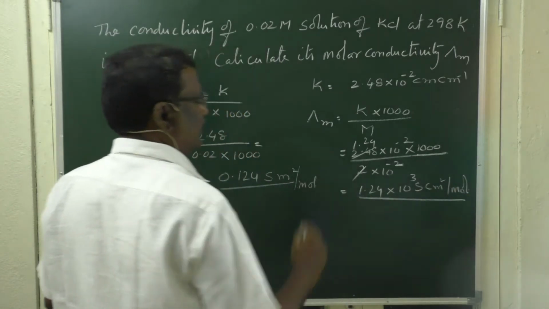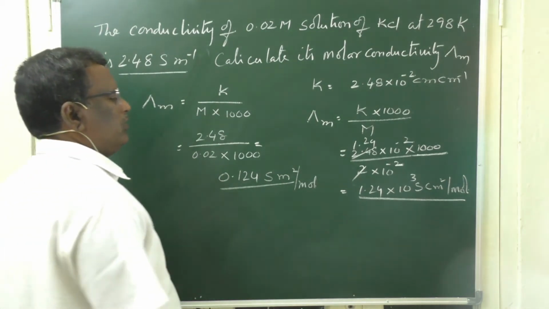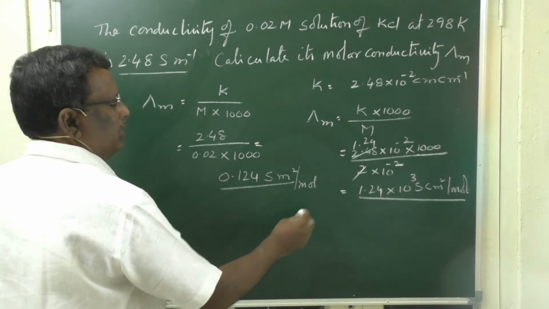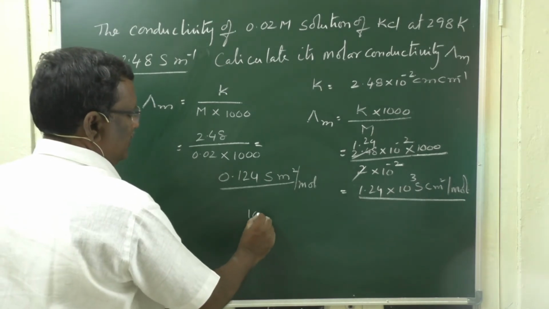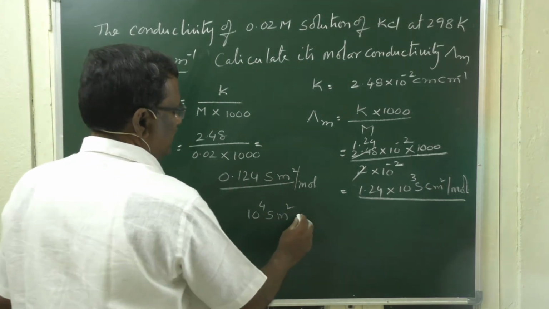But the conversion of Siemens centimeter square into Siemens meter square is by 10 to the power 4.